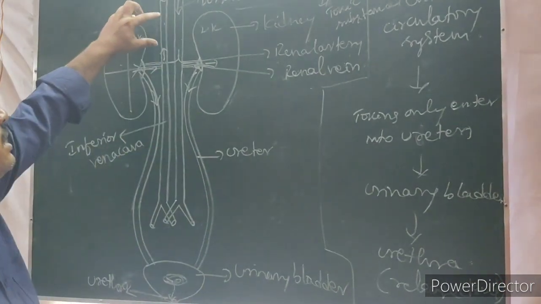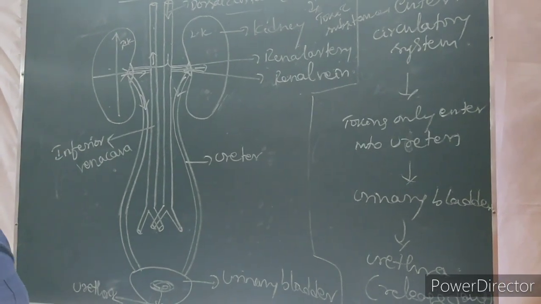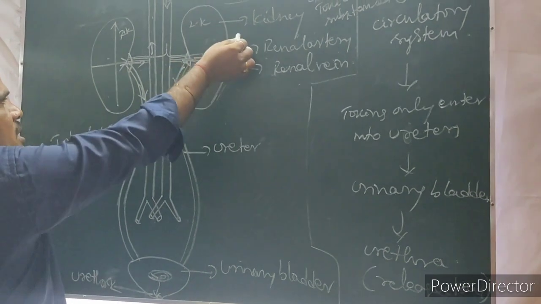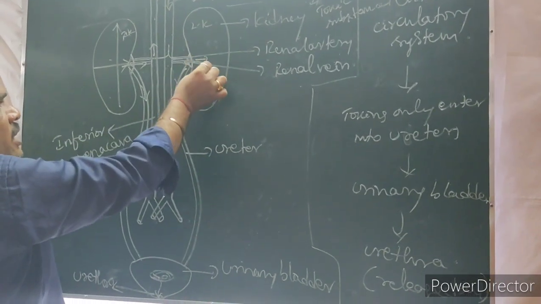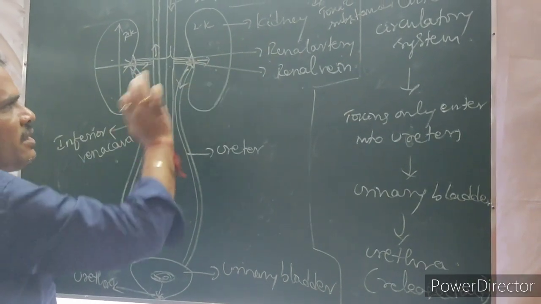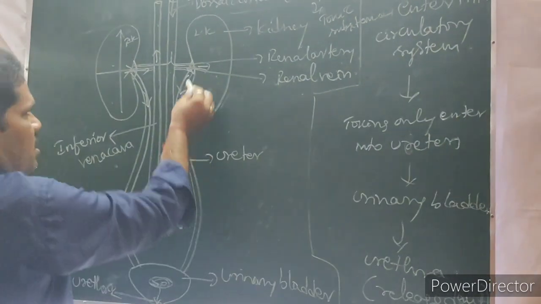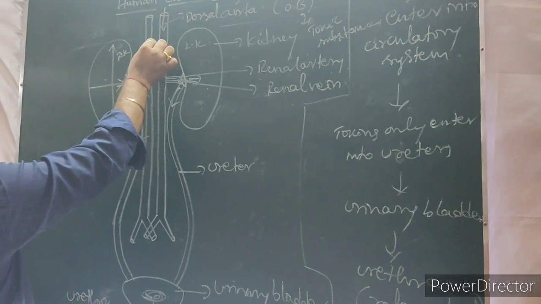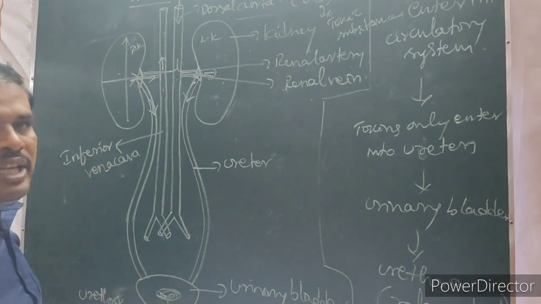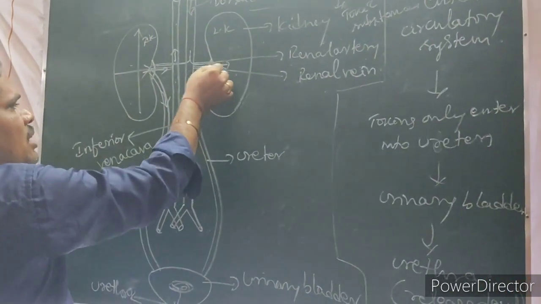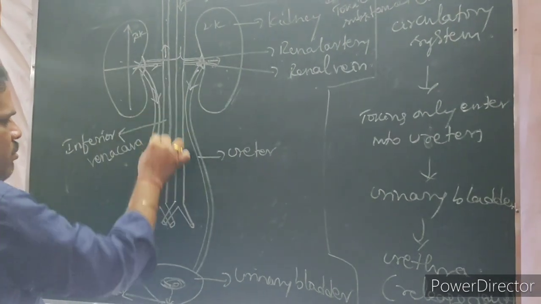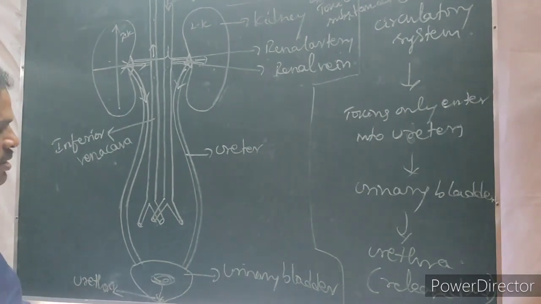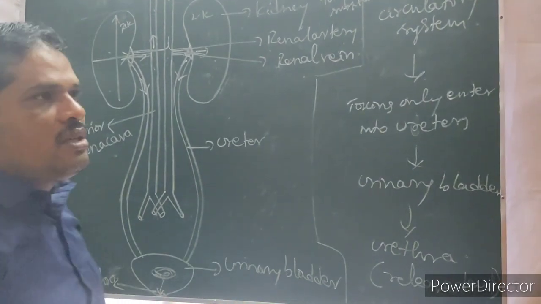So this is the process. The blood is purified in the kidneys. In the dorsal aorta, oxygenated blood and waste enter. Then through the renal arteries, it reaches the kidneys. In kidneys, filtration is done. Then the filtered blood goes back through the inferior vena cava with the help of the renal veins. Then only toxic substances pass through the ureters and reach the urinary bladder. Then it is released outside through the urethra.